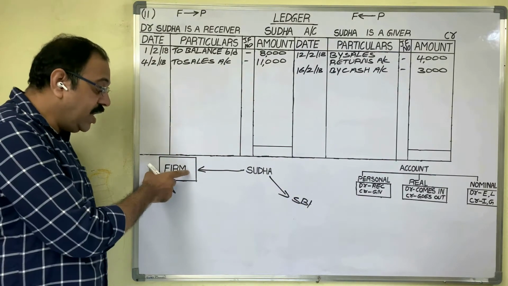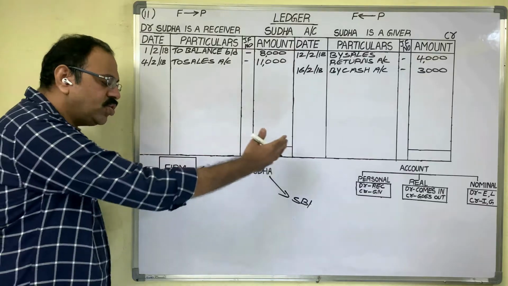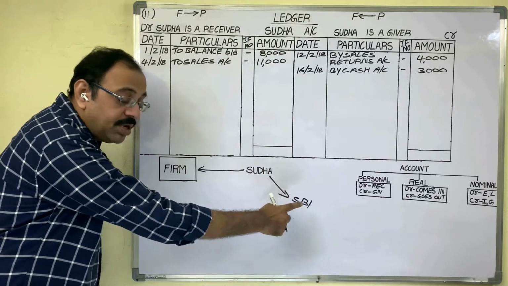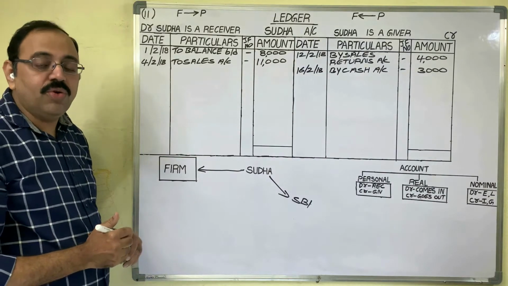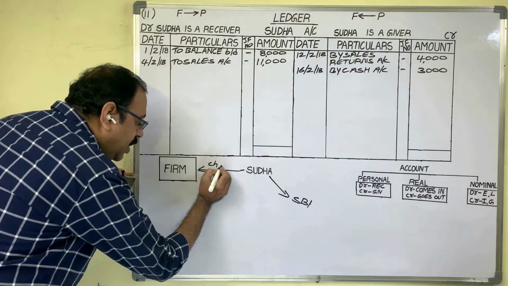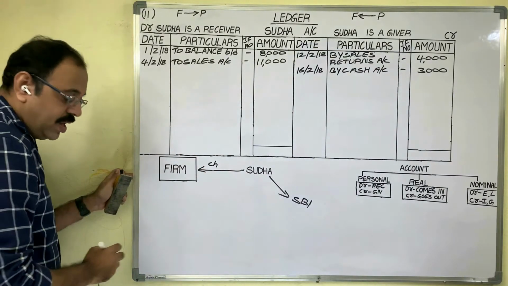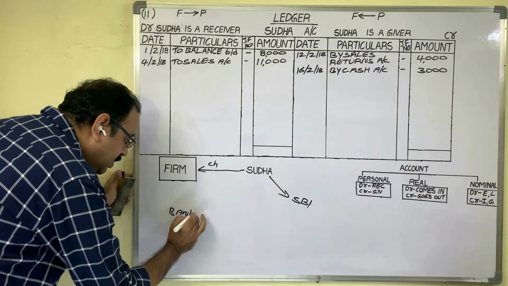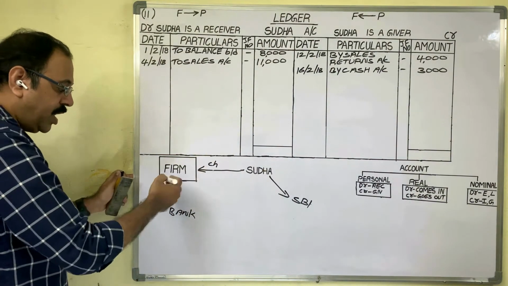But we are running a business now. Daily so many checks come to us in this manner, so we cannot go to all those customers' banks. What we do is deposit that check in our bank, where we maintain an account. Our assumption is that the firm deposited the check in its bank on the same day.